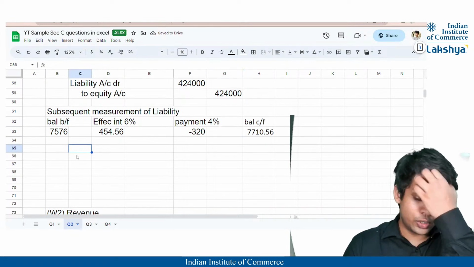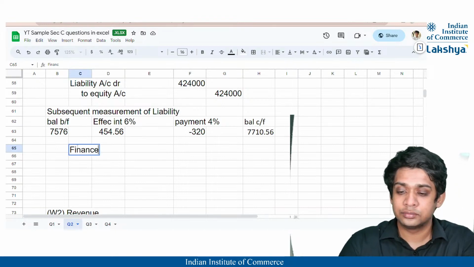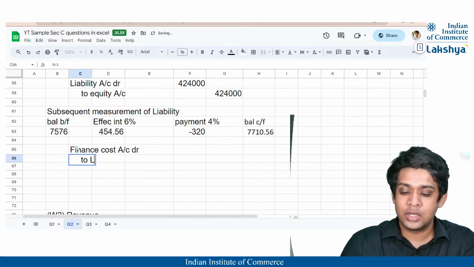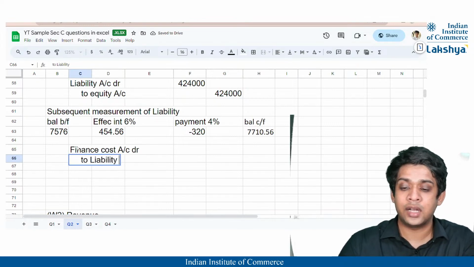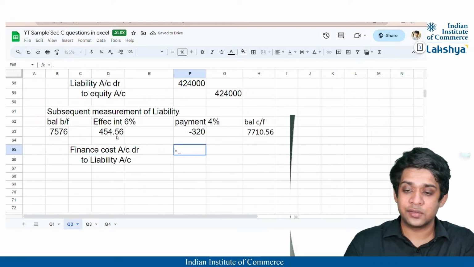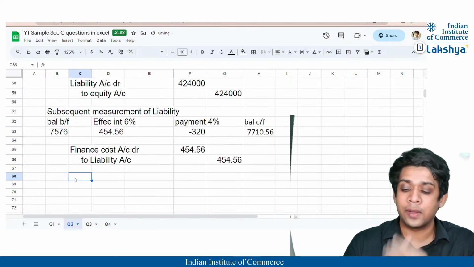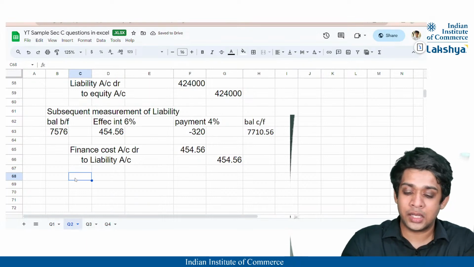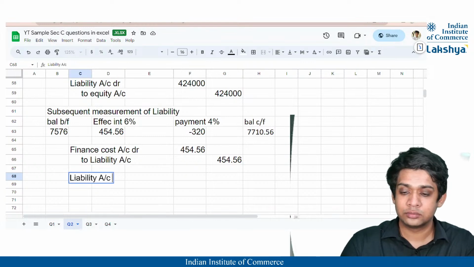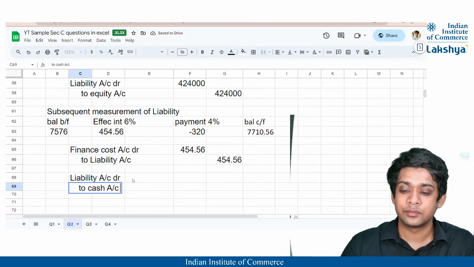The journal entries that we are going to pass for the effective interest rate is nothing but our finance cost account debit to liability being increased by it, right? That is 454.56. We'll just take it as 455. Okay. And the payment made will be nothing but liability being reduced by that amount, account debit to cash going out of the business, right?